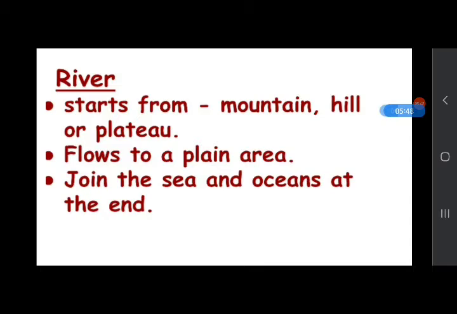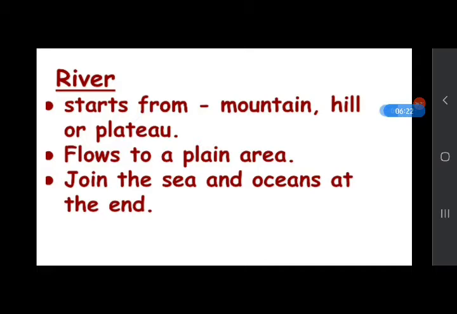Many rivers and streams join and form a big river. Rivers feed lakes in their course, meaning rivers give water to lakes during their journey. And after feeding lakes in their journey, rivers finally join the sea or ocean, meaning the end point is the sea or ocean.